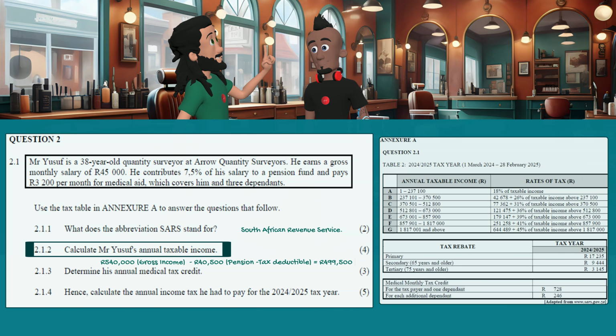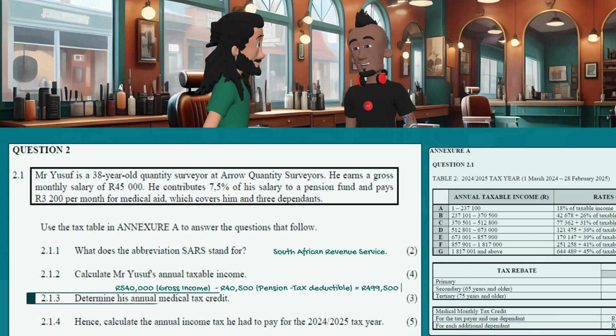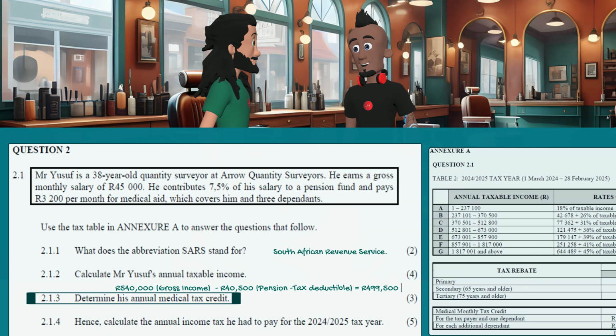Easy 4 marks for sure. Next is 2.1.3. Here, we are required to determine Mr. Yusuf's annual medical tax credit.